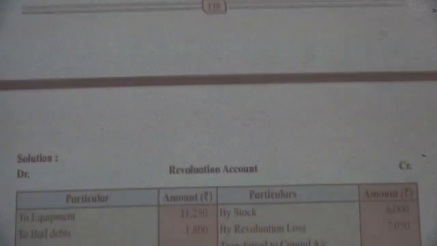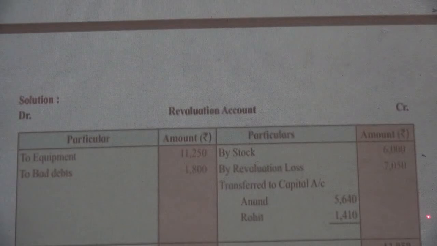So now we are going to close revaluation account. 3 items were there, that is, first is the deduction of equipment, second is the bad debts, and third one was the adjustment related with finding the actual value of stock. So there is the gain of rupees 6,000. We have written it on credit side of revaluation account. At last we will close revaluation account.